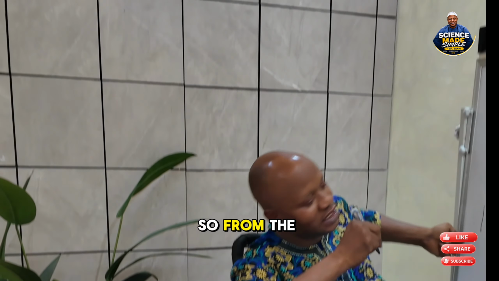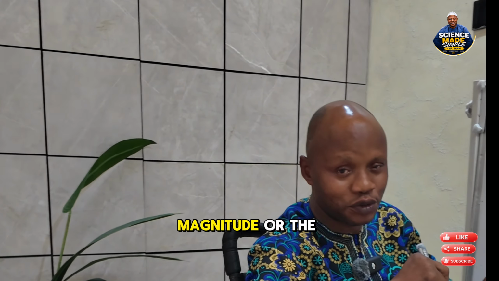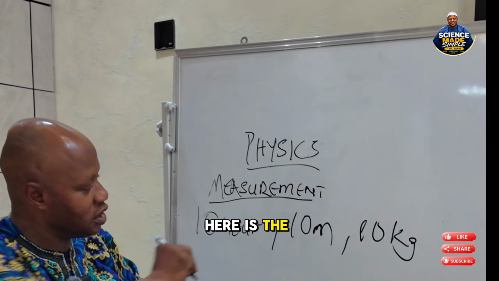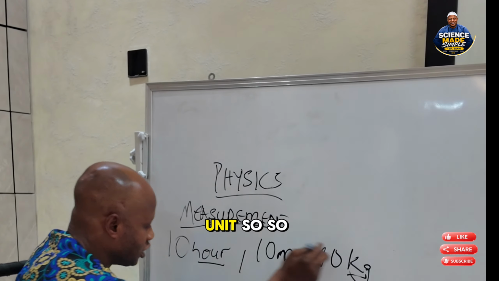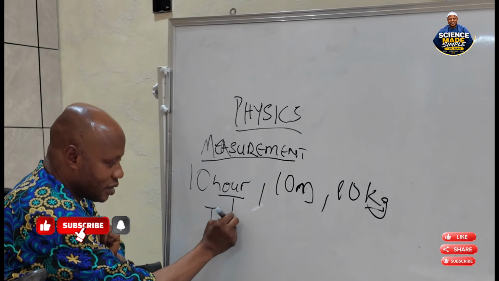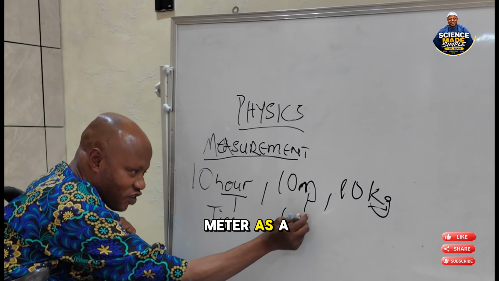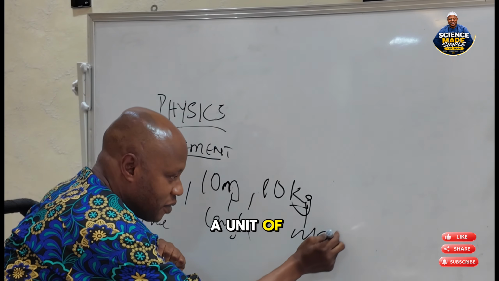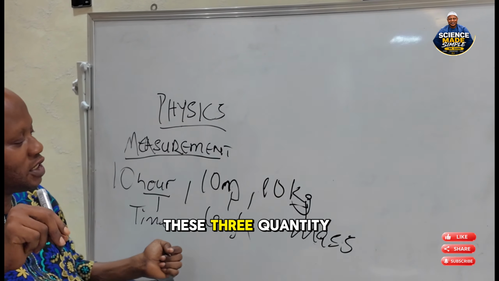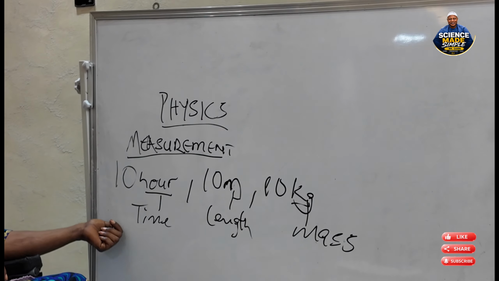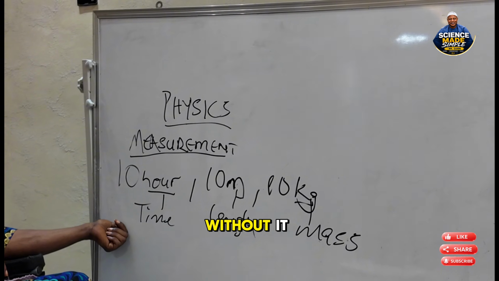So from the three examples, you have 10, 10, 10. The 10 means the magnitude or the quantity of that physical quantity, while the hour, meter and kilogram are the units. So here we have hour as the unit for time, meter as the unit for length, and kilogram as the unit of mass. These three physical quantities are the most common in our daily activities. There's no way you can do without them.